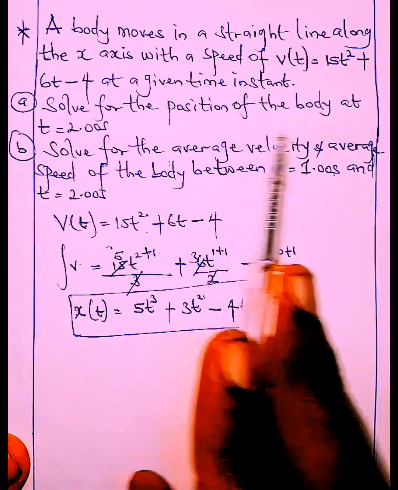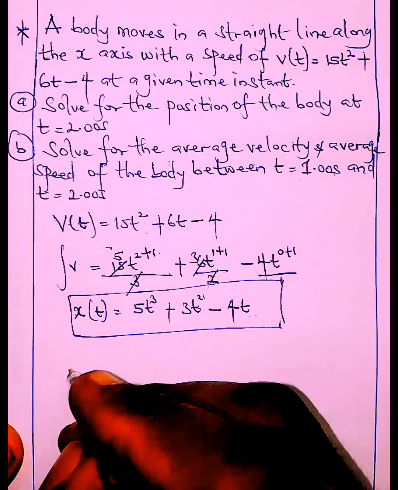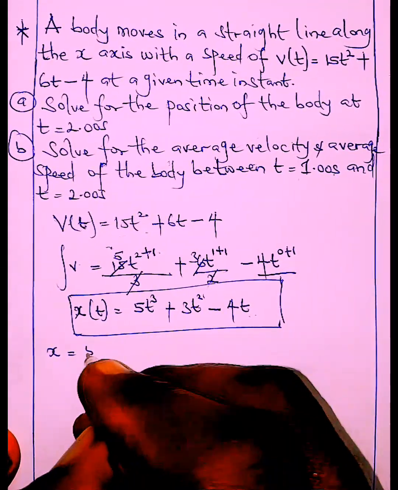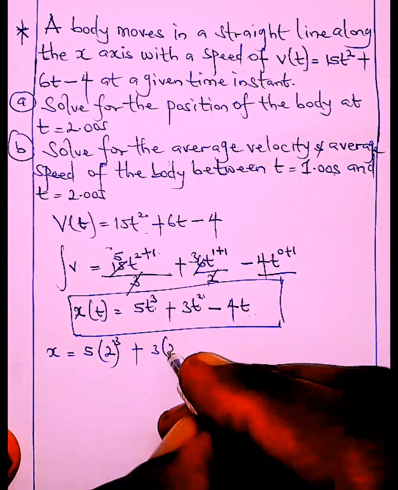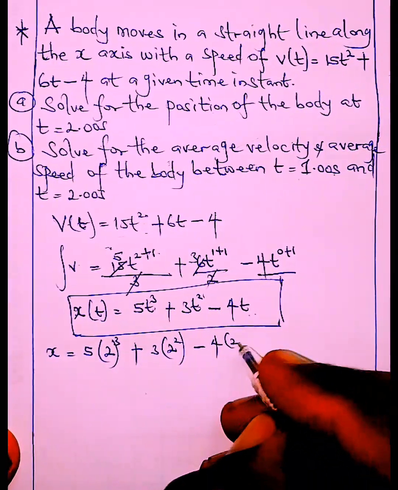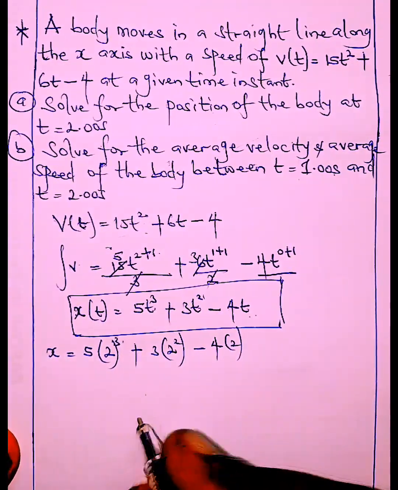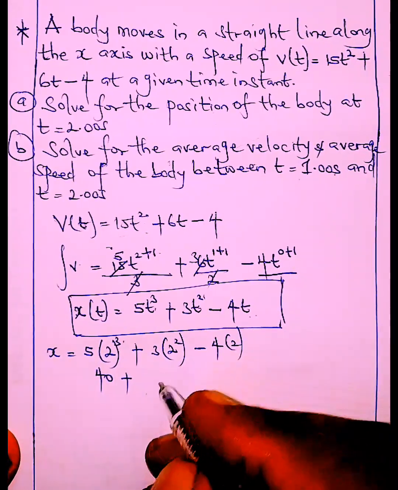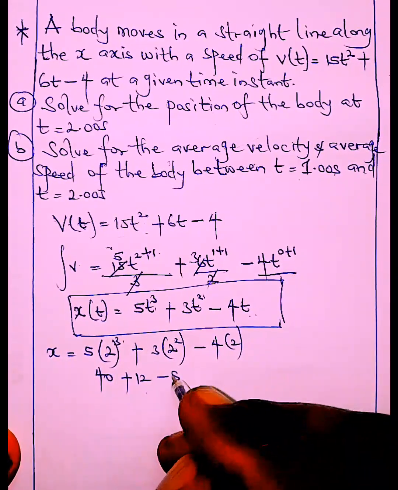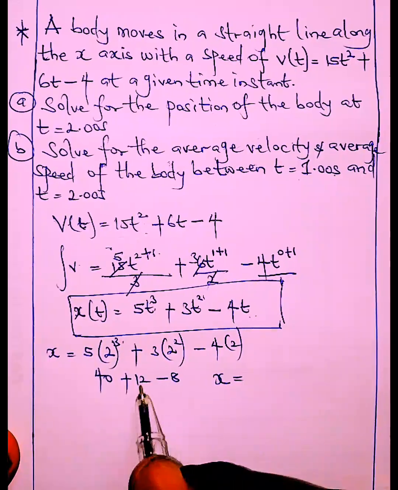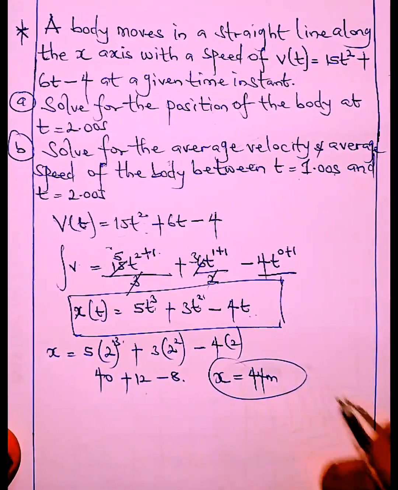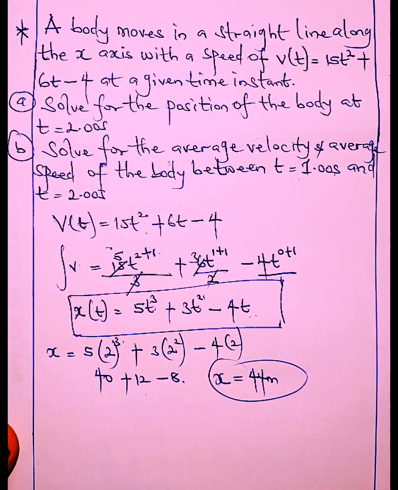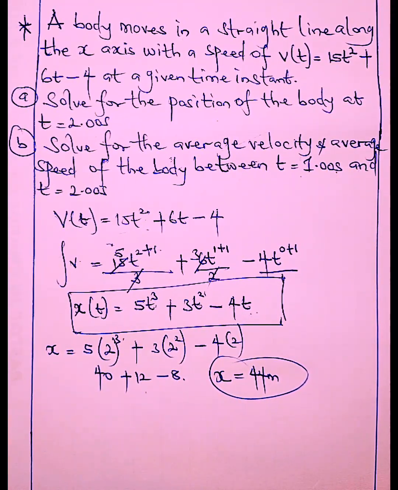So how do we solve for the position of the body at time 2 seconds? The position of this body at time 2 seconds will be 5 times 2 raised to power 3 plus 3 times 2 raised to power 2 minus 4 times 2. So 2 raised to power 3 is 8, 8 times 5 is 40, plus 3 times 2 raised to power 2, which is 4, 4 times 3 is 12, 4 times 2 is 8. So the position, 12 minus 8 is 4, 4 plus 40 is 44. So it's 44 meters. The body was at the distance of 44 meters at time 2 seconds.